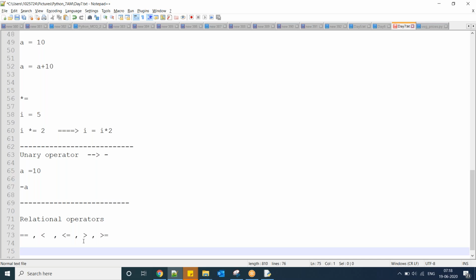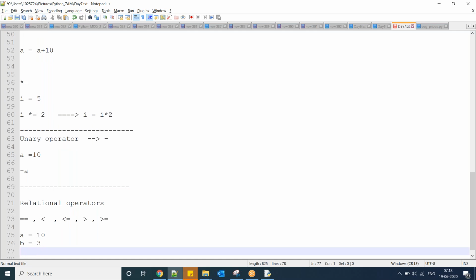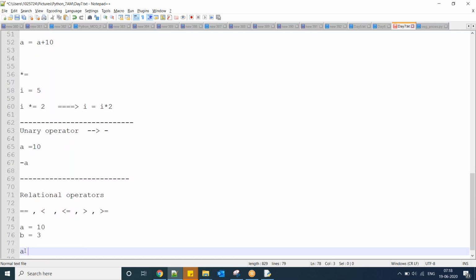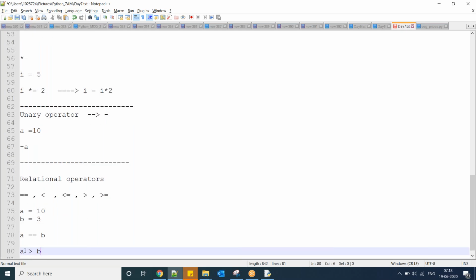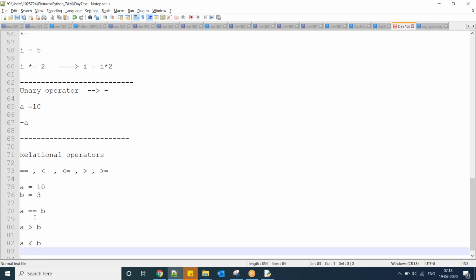Consider a equal to 10, b equal to 3: a equal to b, a greater than b, a less than b. So it is going to say the relation between the two operands.